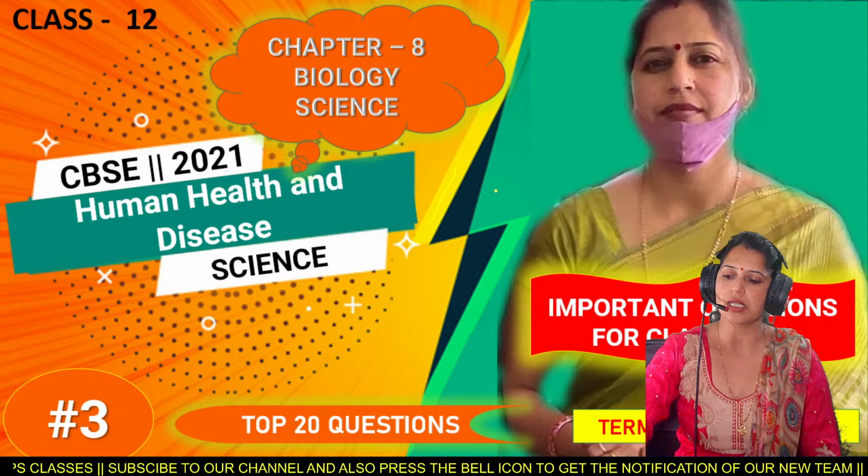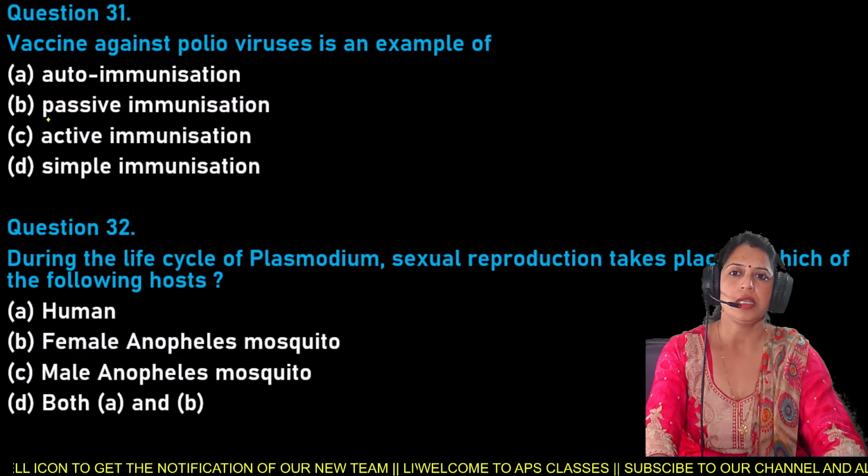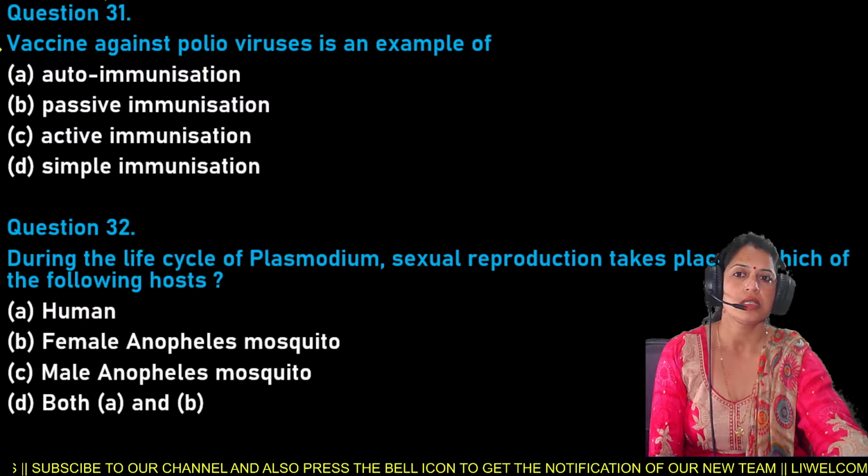Your part number 3 starts from question number 31. Vaccine against polio virus is an example of: option A, auto-immunization; second, passive immunization; third, active immunization; and the fourth one, simple immunization.